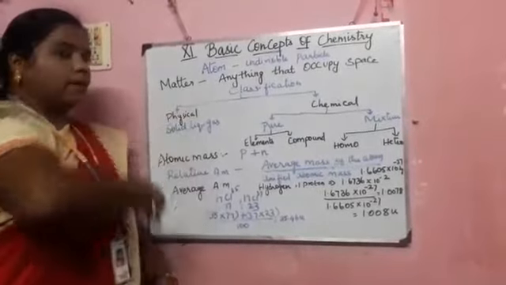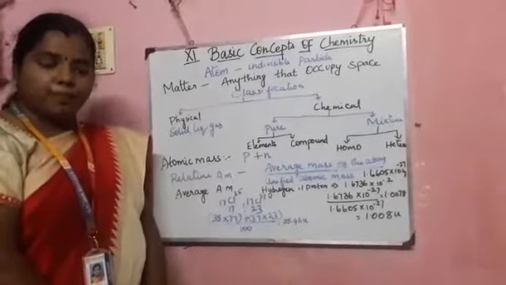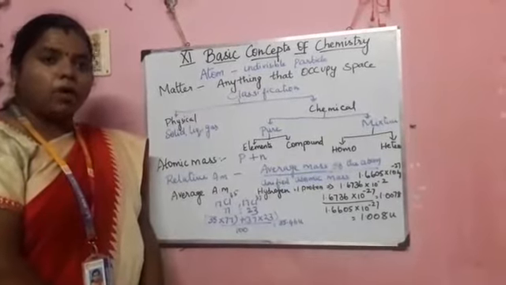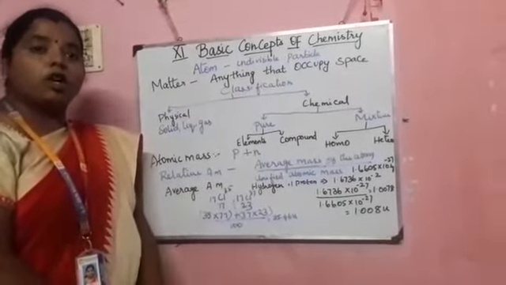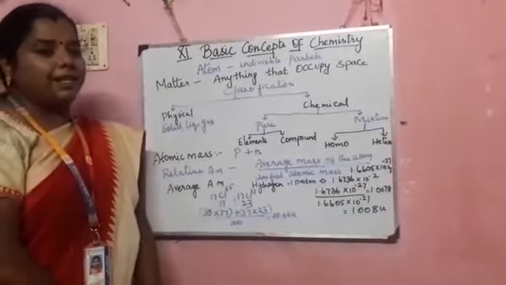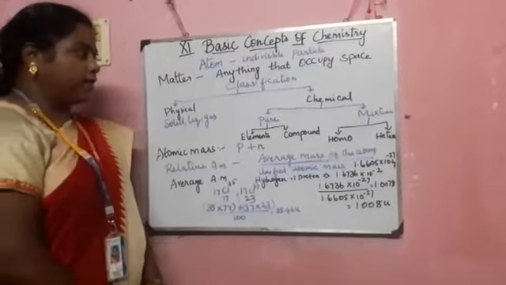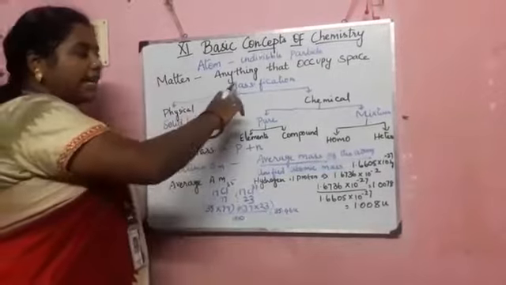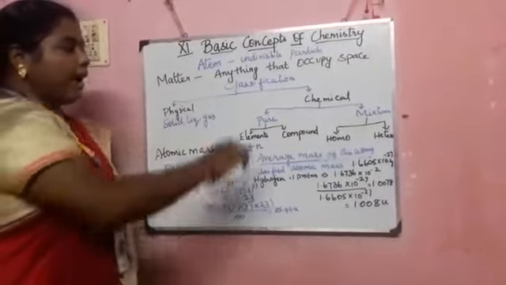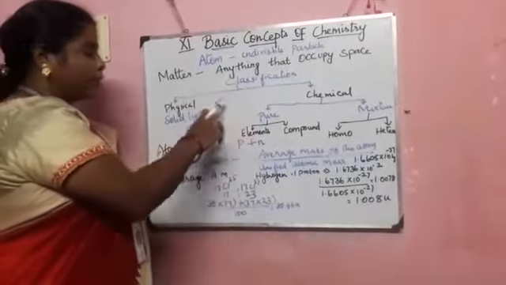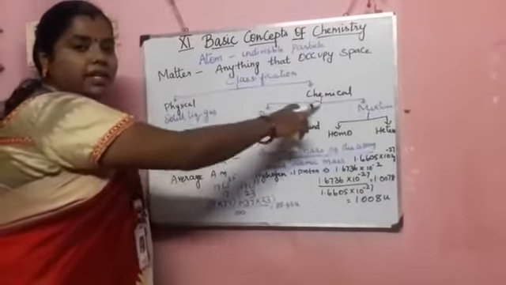Next one, matter. Anything that occupies space and has some mass, even if it is a tiny object or a larger object, we call it matter. So all our surroundings are made up of matter. Now we have to see the classification of matter. Matter can be classified into two types: one is physical and the other one is chemical.